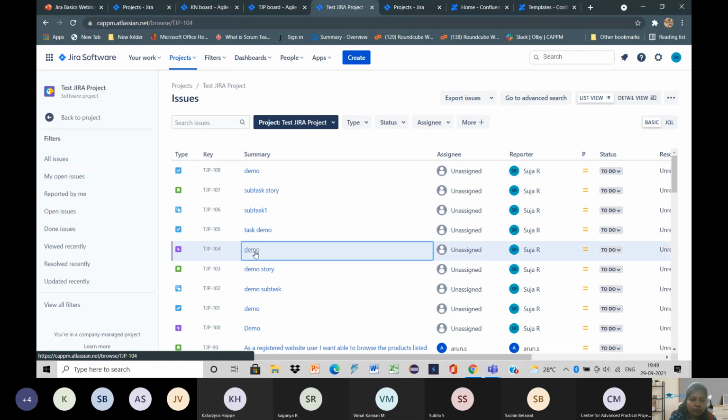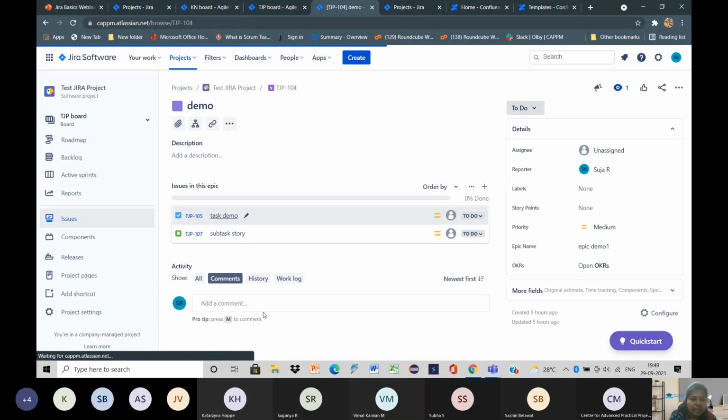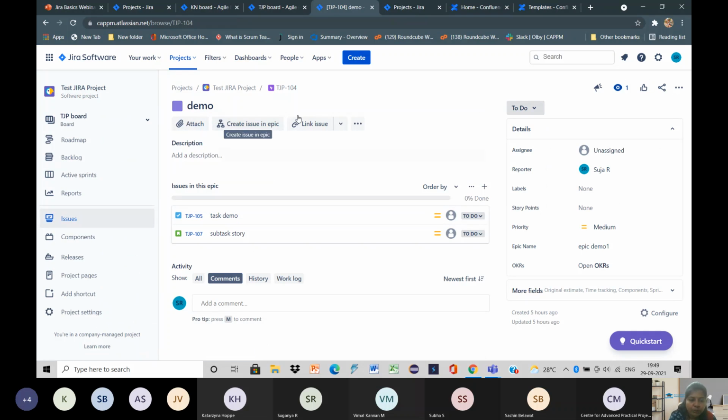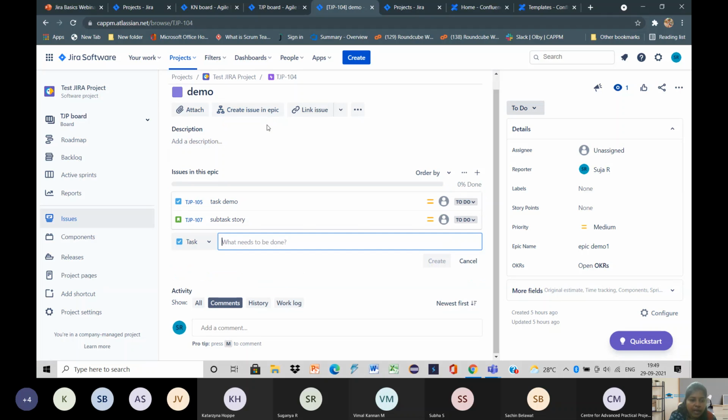You can select any one of the issues, and then go for this create issue in epic, and then select whether it is a story, bug, or a task, and give the work that needs to be done. Then go for save, and it will be done. So this is how you create a task, subtask, and story.